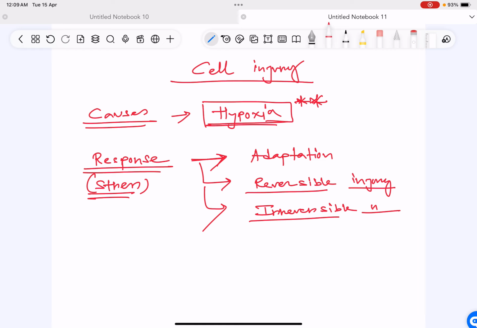So the causes of cell injury, first question, most common is hypoxia. And what is the response to stress? What is the cell's response to stress? It is adaptation, reversible injury, irreversible injury. So adaptation is obviously reversible, but how adaptation differs from reversible injury? That is the first question. How adaptation differs from reversible injury, because they are both reversible.